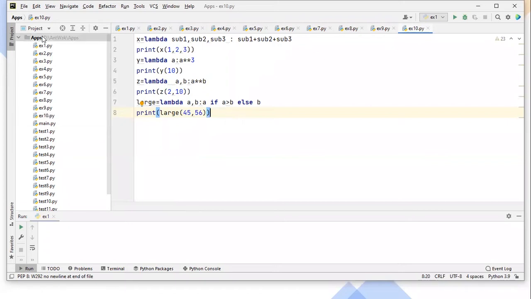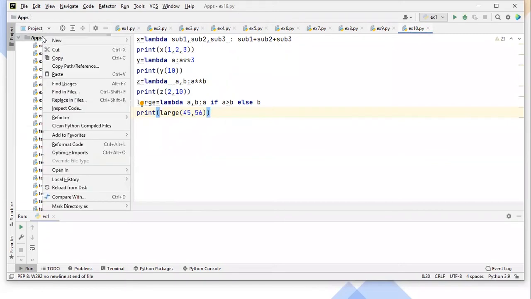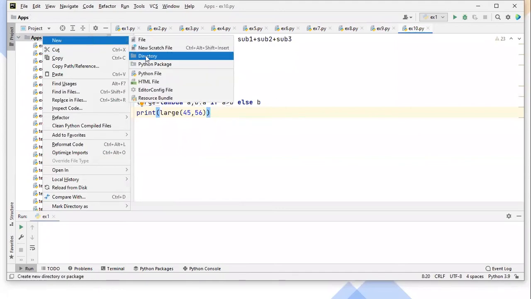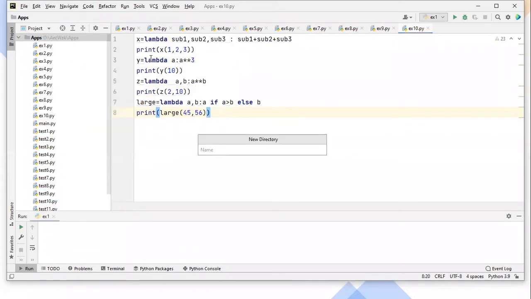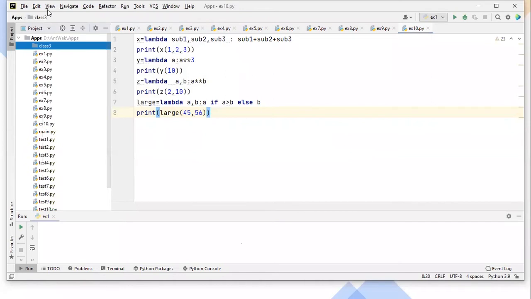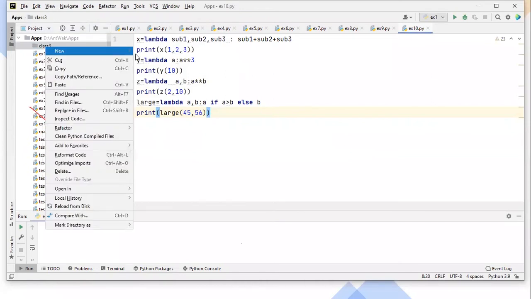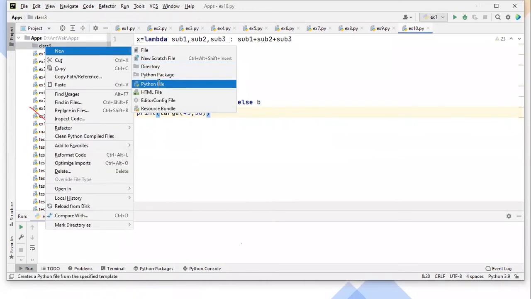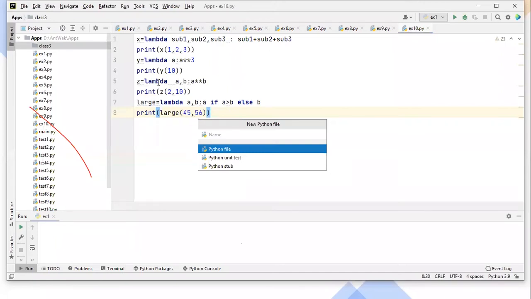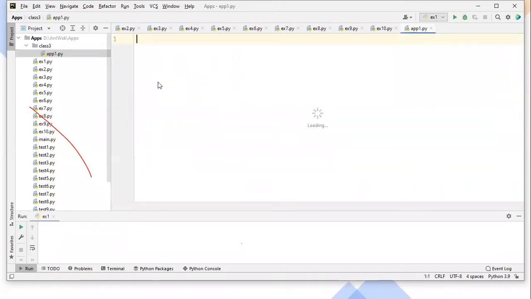Now, before going to today's coding part, let me create a folder. I'm just creating a folder directory. There are a lot of differences, guys, between a Python package and a directory. Anyhow, today I'll try to cover this also at the end. So I'm creating one folder. Let me make the folder name class 3. Let's create one Python file. The file name, let's take, guys, app1.